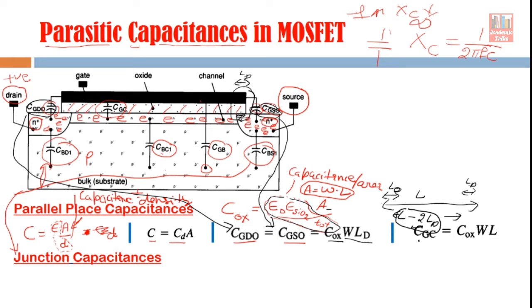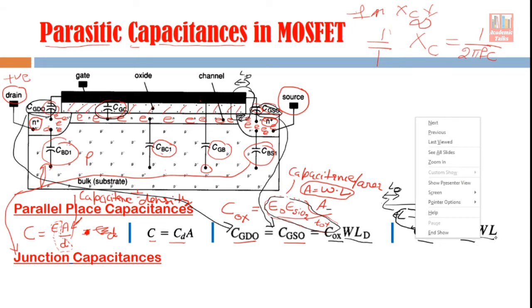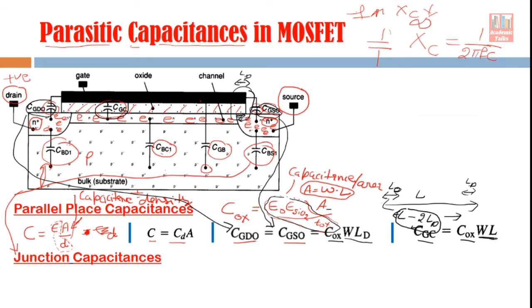Now if you talk about the gate channel capacitance, this is the capacitance I am talking about, gate and channel capacitance, that is C ox, which is oxide capacitance per unit area multiplied by area. Area is W into L. Remember, here I am considering L, but practically W will remain the same, but L will be L minus 2LD. But just to avoid the complexity, I am ignoring LD. I am taking full L here. So it is C ox into W into L. That is your gate channel capacitance.